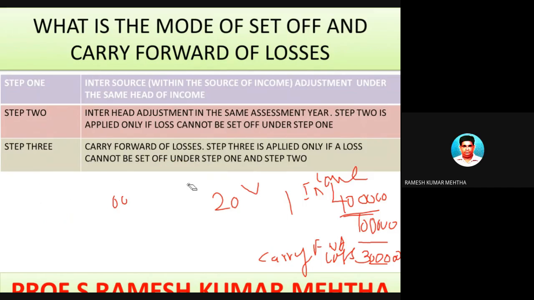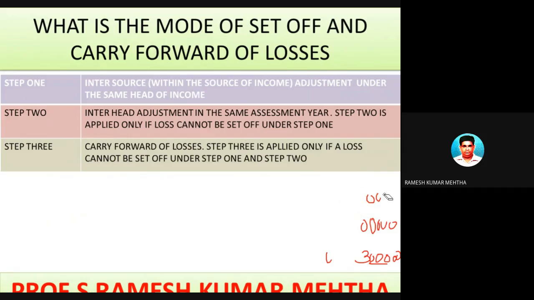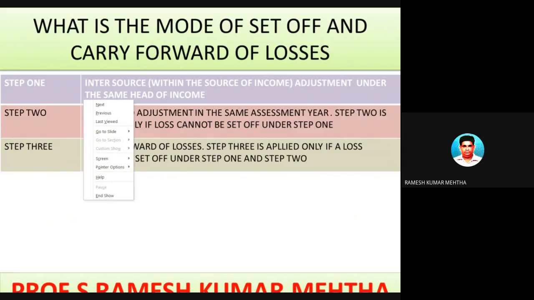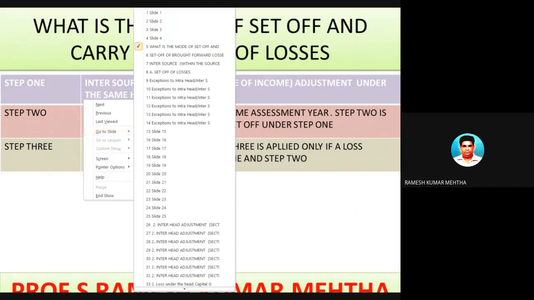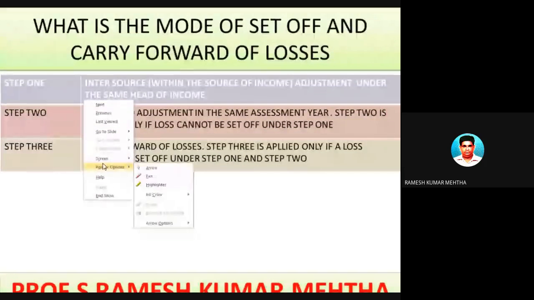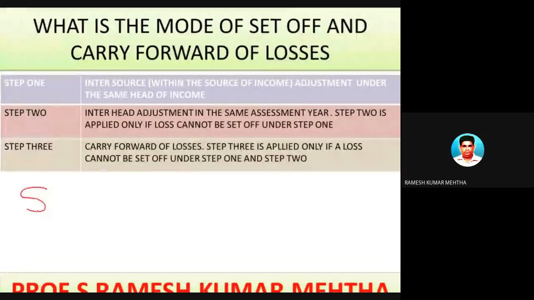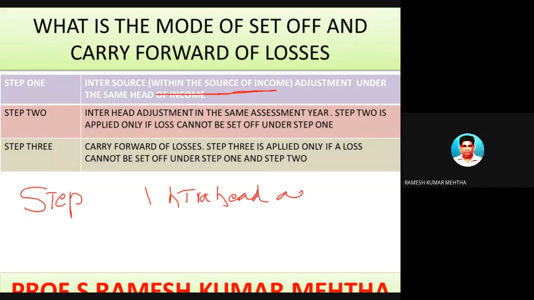So in this particular topic, we are going to talk comprehensively about step 1, step 2, and step 3. You have to follow the steps as they are: step 1 followed by step 2 and followed by step 3. Now what is step 1? Step 1 is adjustment within the same source of income, that is intra-head adjustment.